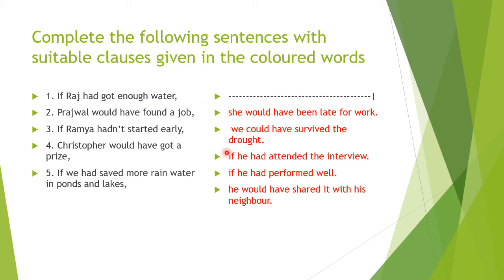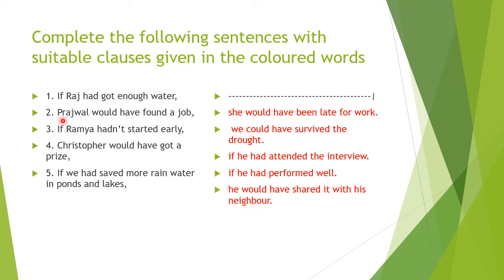Can you pick out from here? Is it she would have been late for work? We could have survived the drought. If he had attended the interview, if he had performed well, he would have shared it with his neighbor. What will be the answer? If he had got enough water, he would have shared it with his neighbor.